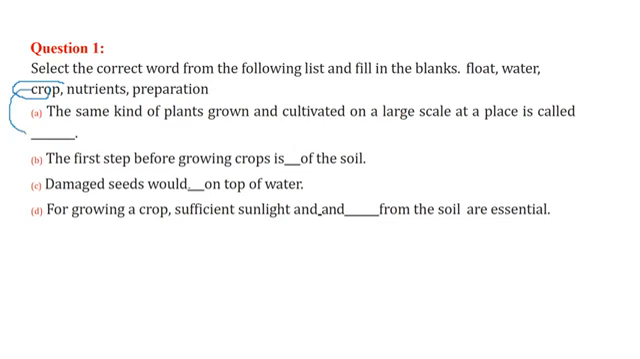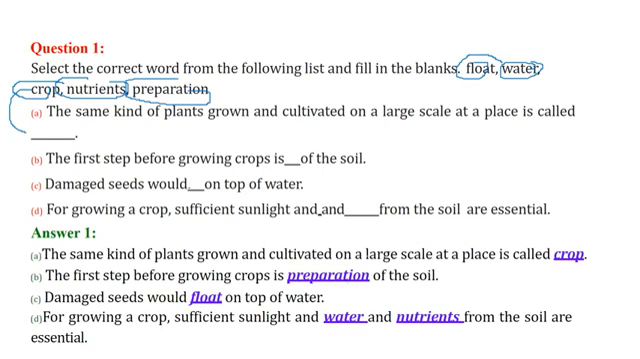The first step before growing crops is preparation of the soil. Damaged seed would float on top of water. For growing a crop, sufficient sunlight and water and nutrients from the soil are essential. So these are the answers. This is the answer for you.